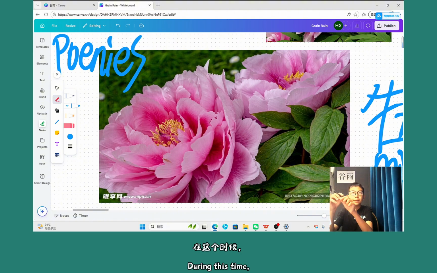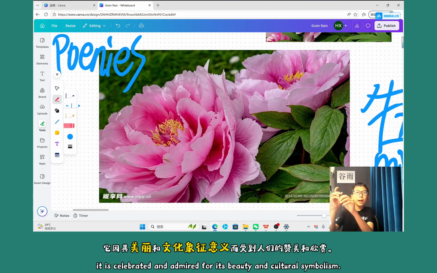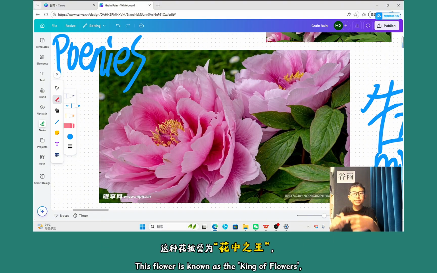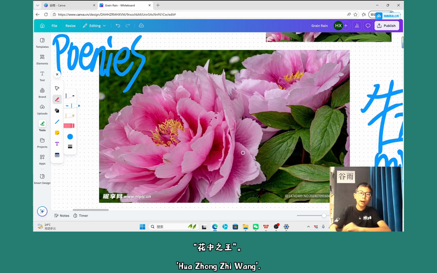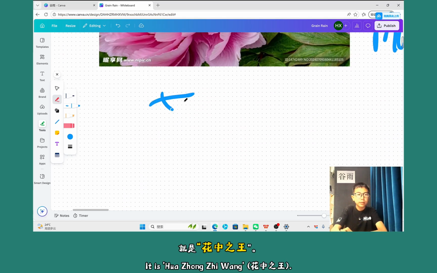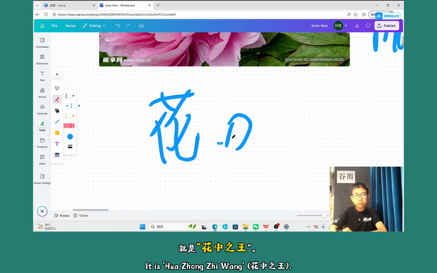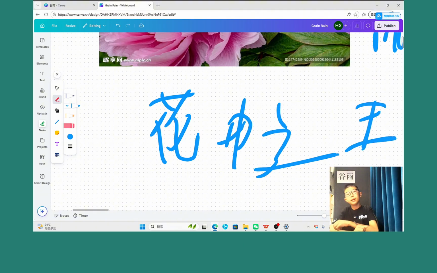During this term they are celebrated and admired for their beauty and their cultural symbolism. This flower is also known to be the king of flowers, 花中之王. So it's this one, 花中之王. Yep, this one's the king of the flowers.